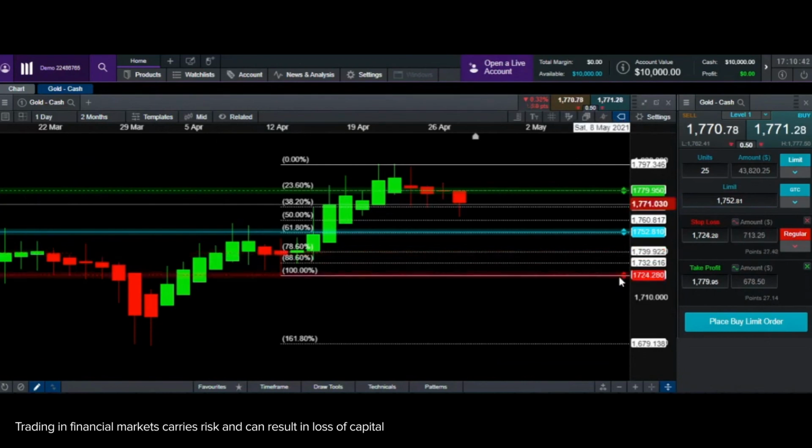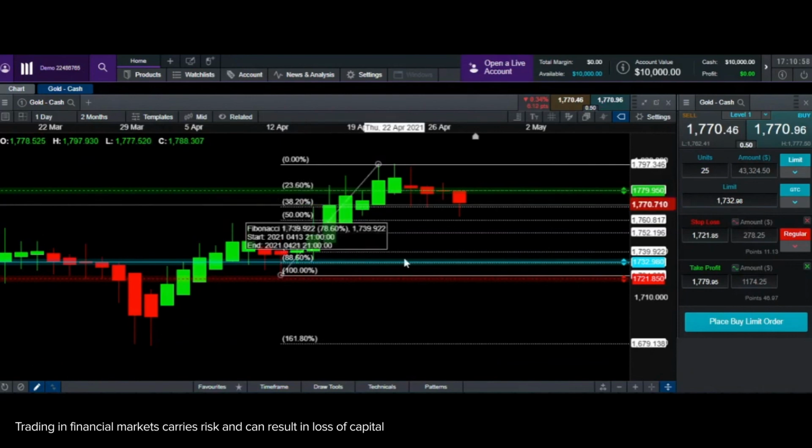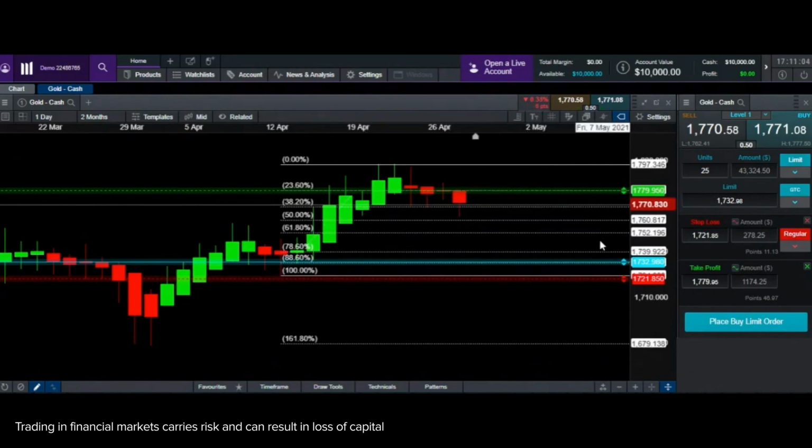But if my entry was at 88.6 and you kept your stop loss below 100%, your risk is still about $300, but your reward pretty much doubled. So 88.6 becomes a very good risk reward trade. But also please keep in mind, most 88.6 entries are also highly likely to hit stop losses. So you need to be really consistent when you do 88.6 to be on the profitable side.